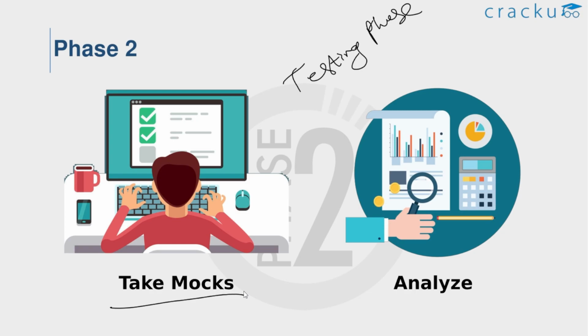Also, the immediate task after taking every mock is to analyze it thoroughly. Analyzing is nothing but identifying the areas that make you consume more time to solve, and listing them out. You have to allot time for preparing those areas. While practicing, try to maintain a balance among the 3 sections, and do not wait until the completion of the syllabus to give a mock. Start giving mocks simultaneously while you are preparing. So this is about phase 2.